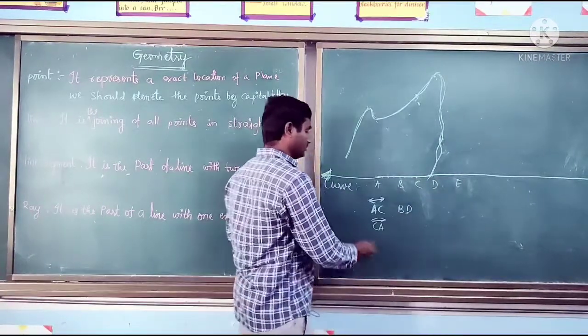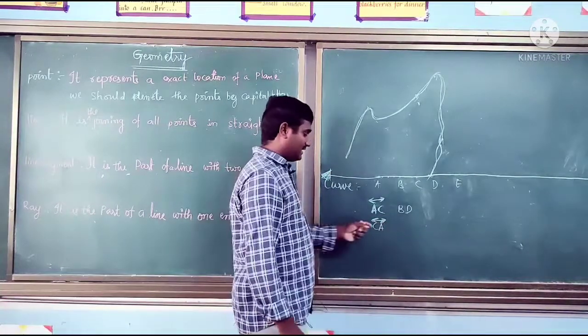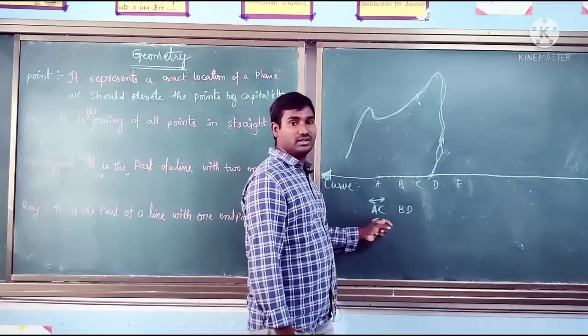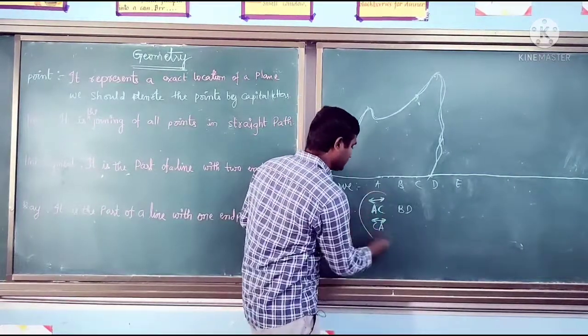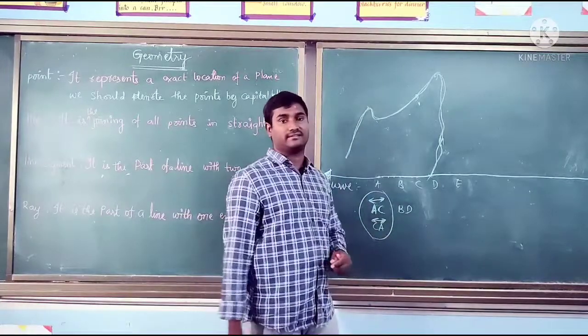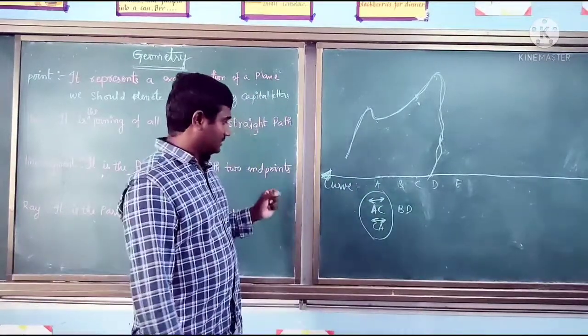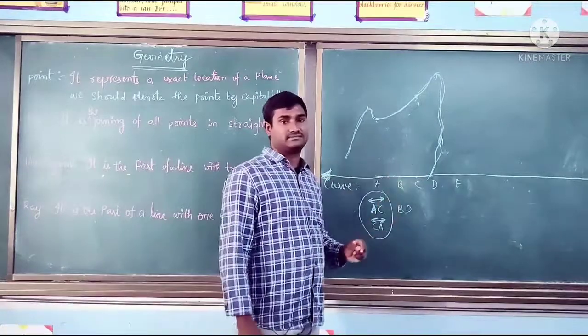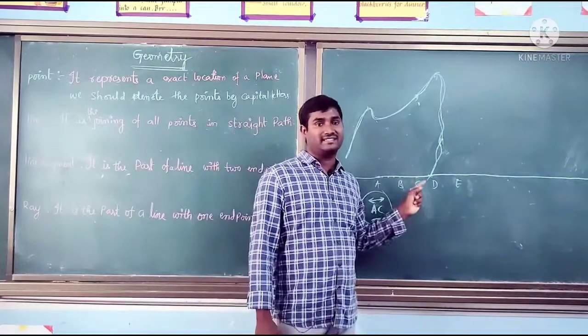When you are writing the name of the line, we need to keep the arrow marks above the name, on both sides. This is a very important notation for the line. Okay, next term in geometry. One more point: a line has the length.